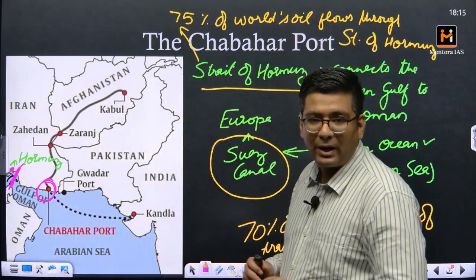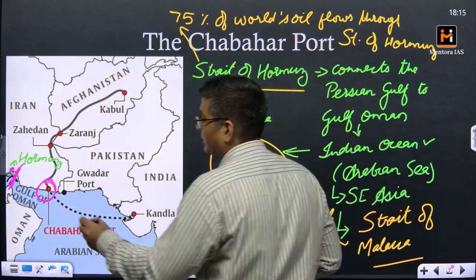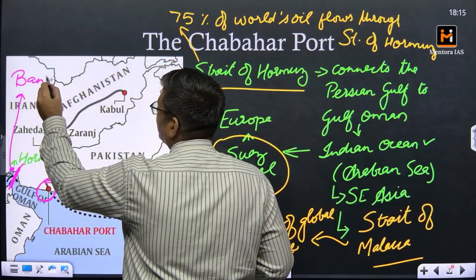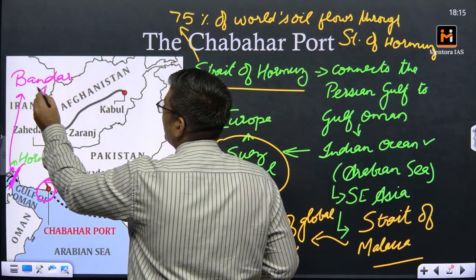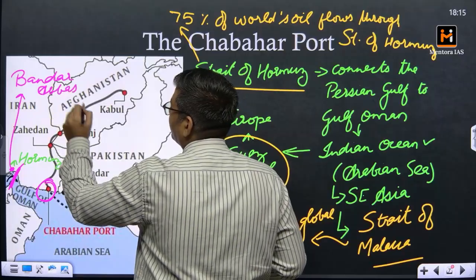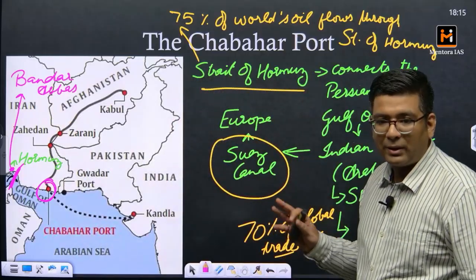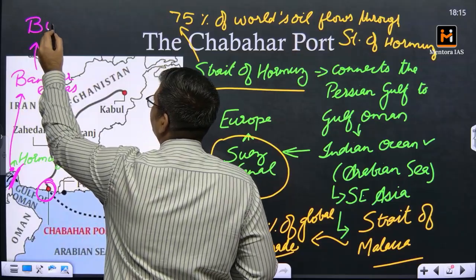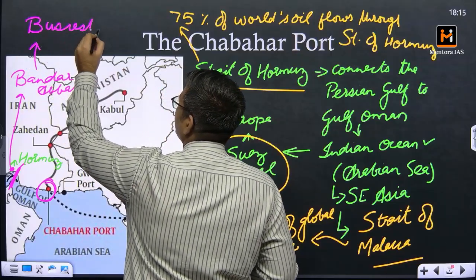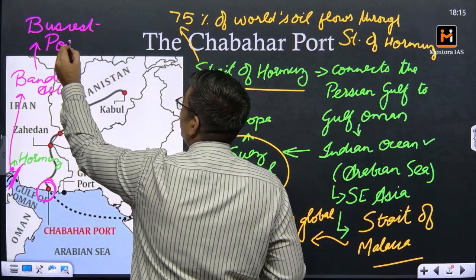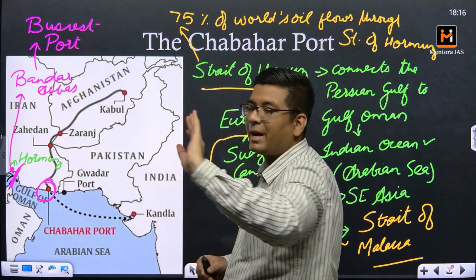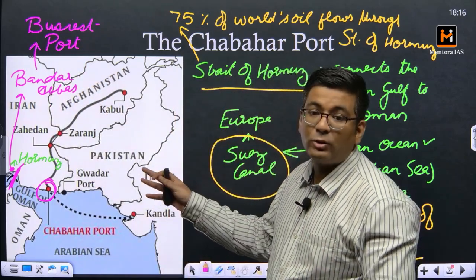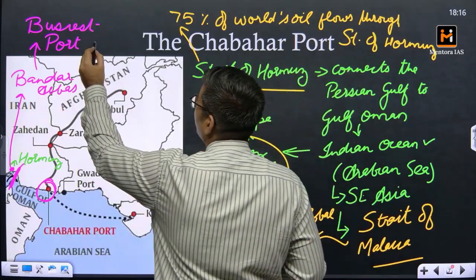Now with respect to this choke point you are seeing here, there is another very important port of Iran, called Bandar Abbas. It is the busiest port of Iran. But what is the issue? First of all, it is the busiest, so it would need some kind of relief. There needs to be some relief for this particular port.